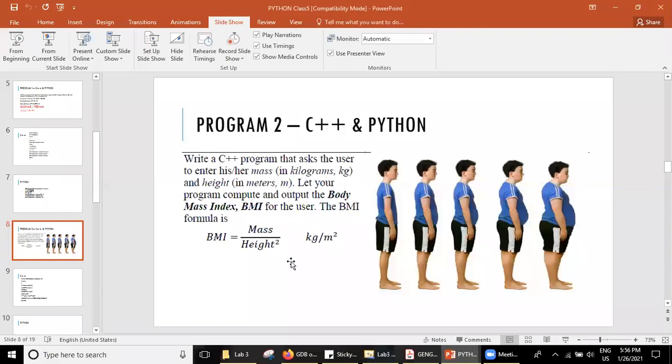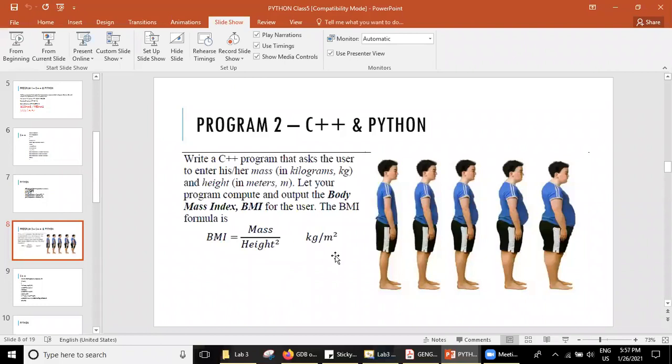So now we'll try to write a program which will calculate our BMI, taking our weight in kgs and height in meters. What is the input that we are going to take from the user?